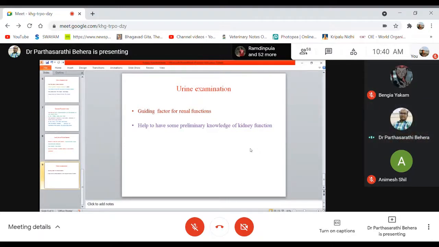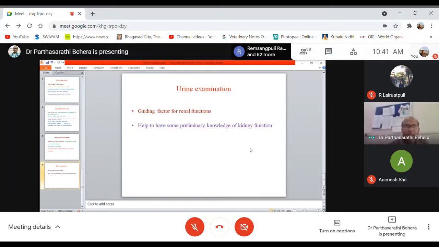Then whether any abnormal constituents like blood, proteins, bacteria cells or pus cells are there. If somebody has urinary tract infections, we can say UTI, you can do the test to know whether the infection is there or not.